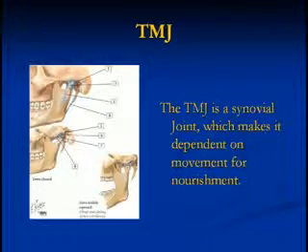The TMJ is a synovial joint. That means that it makes it dependent on movement for nourishment. A synovial joint refers to the fact that the joint itself is surrounded by a capsule. That capsule is kind of like a Ziploc baggie that surrounds the bony structures of your joints. The inside of that capsule secretes what we call synovial fluid. And that fluid is what provides nourishment for the joint to keep it protected and healthy throughout the length of your lifetime. So that's all that word synovial means.